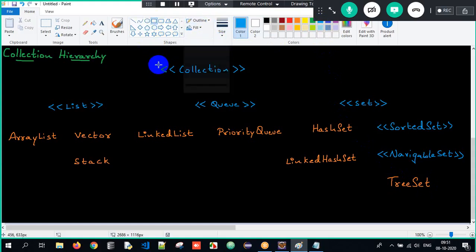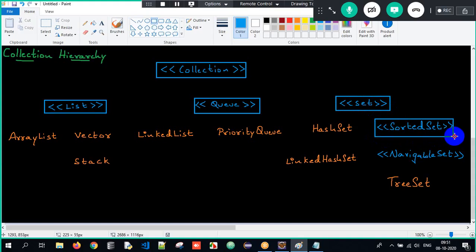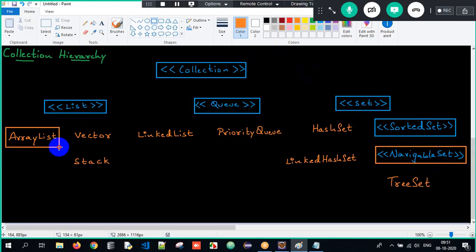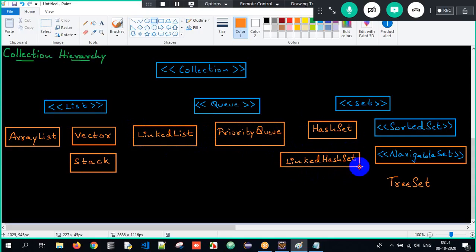So let me just draw these small parts here so that it becomes easier. These are all interfaces. Whatever is in the blue color, they are all interfaces, and whatever is in the orange color, they are all classes here. This is a class, this is a class, Stack is also a class. LinkedList is a class, PriorityQueue is a class, HashSet is a class, LinkedHashSet is a class, TreeSet is also a class here.